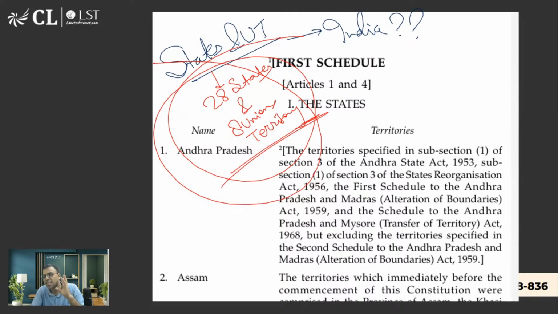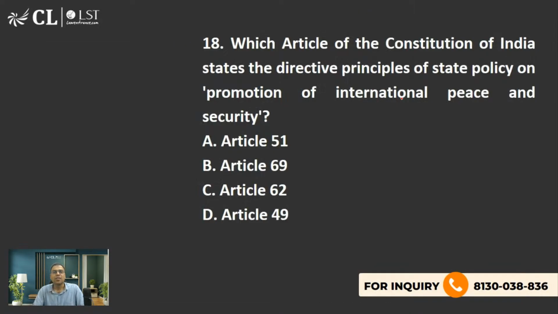Okay, that is why I say that yes, you have to be fully prepared. There are 28 states and 8 union territories mentioned in the first schedule, right? So now I think this concept is clear. Yes, Pranshi Goyal, you are also right. Let's move on to the next one.